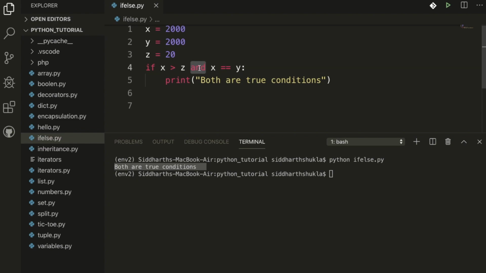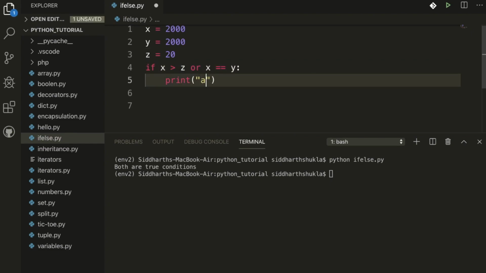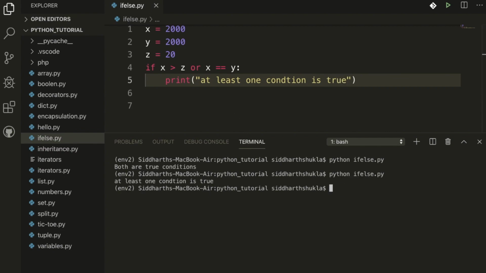I am going to use or here. So here it means at least one condition is true. Now check, we get at least one condition true, meaning x is greater than z is true.